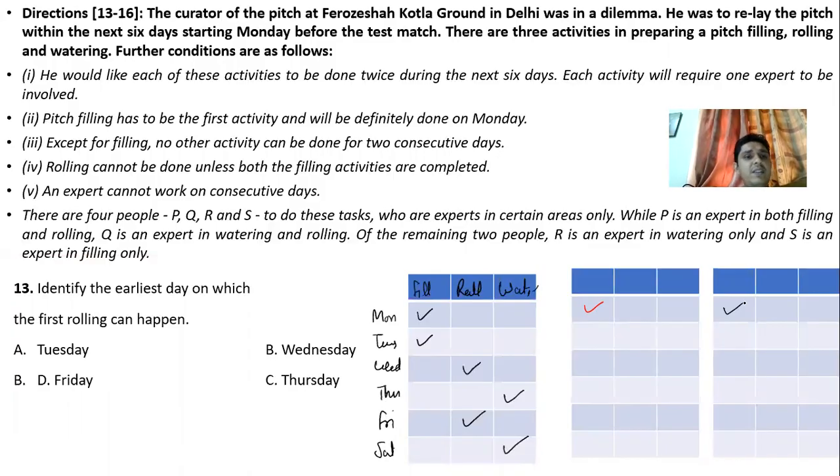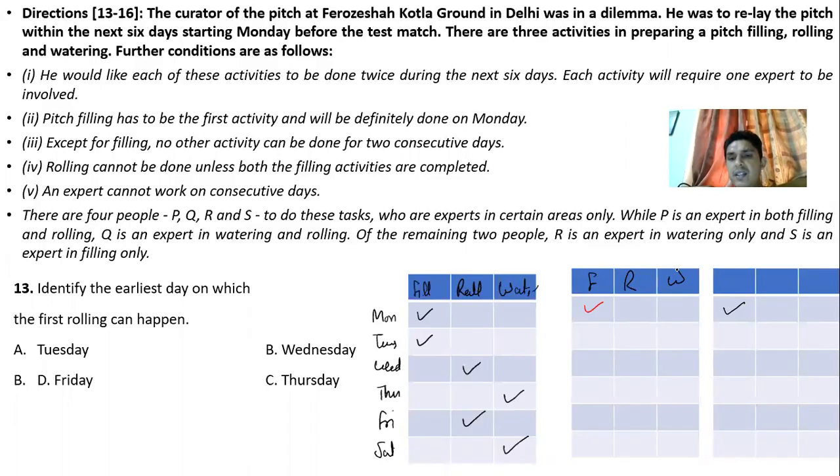He's saying that except for filling, no other activity can be done for 2 consecutive days. That means filling can be done on 2 consecutive days, it has happened, right? But what are the other cases? He's saying that rolling cannot be done unless both the filling activities are completed, right? So this is for filling, this is for rolling, this is for watering, right?